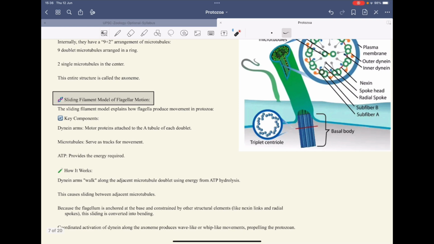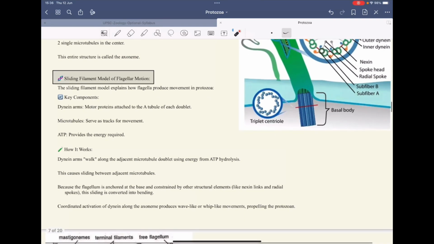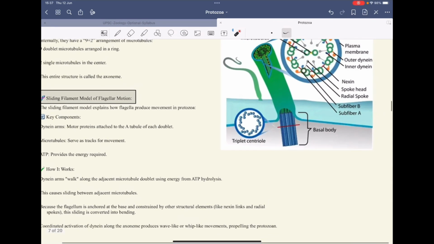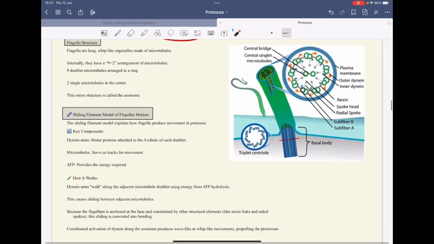Then this entire structure is called the axoneme. This is based on the sliding filament model of flagellar movement. The flagellar movement has been explained using the sliding filament model. In this model, there are 3 major components. First is the dynein arms. These dynein arms are attached to the A tubule of each doublet.